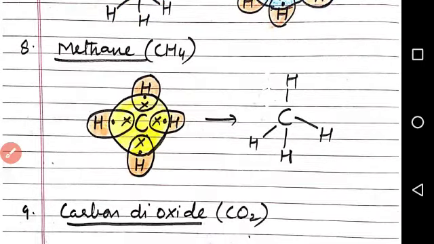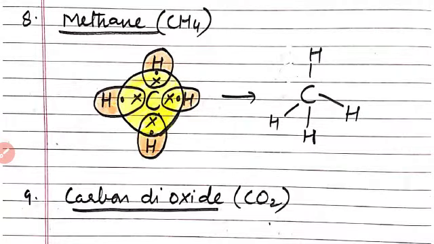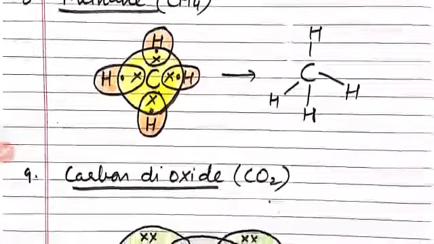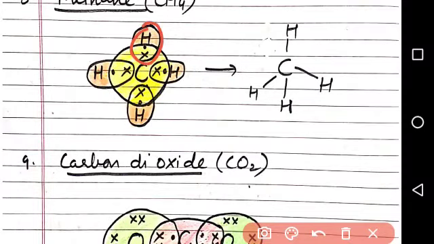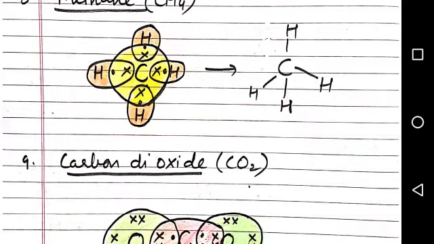Next example is methane, CH4. C is the central atom with 4 electrons, and this carbon shares these 4 electrons, joining with 4 hydrogen atoms, and completes its octet. In this way, with 4 hydrogen it shares 4 electrons and completes its octet, and this is the structure of the methane molecule, tetrahedral structure, CH4. 4 single bonds are formed.